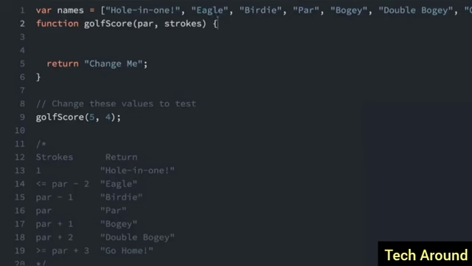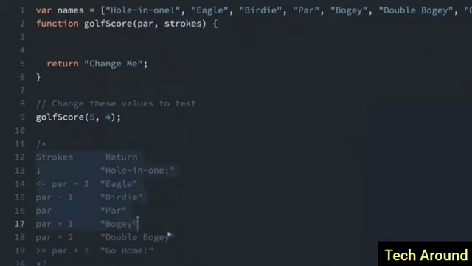In the game of golf, each hole has a par, which means the average number of strokes you're supposed to use to get the ball into the hole. So, depending on how far above or below par your strokes are, there's a different nickname. So, here are some of the nicknames: hole in one, eagle, birdie, par. And we're going to write a function where you pass in the par and you also pass in the strokes. You can see up here par and strokes, and it's going to return the nickname. So that's what we're going to write.